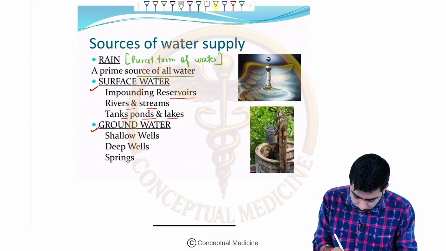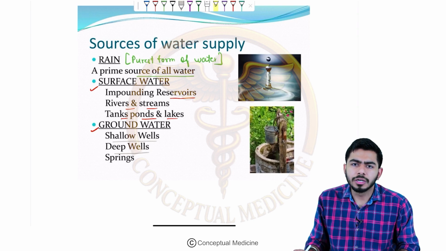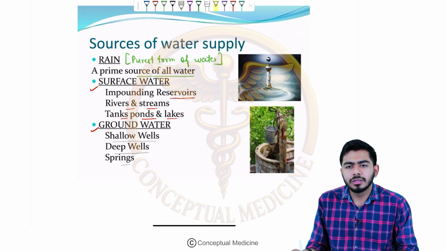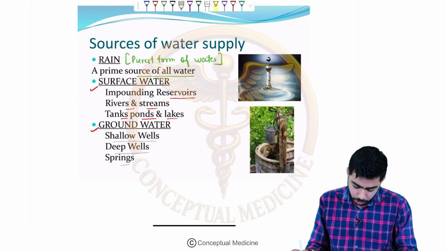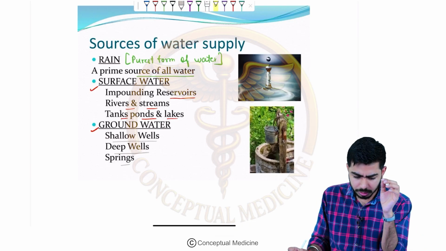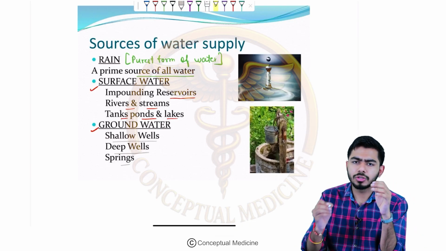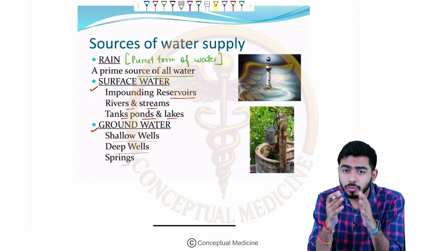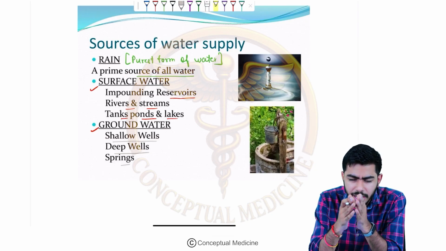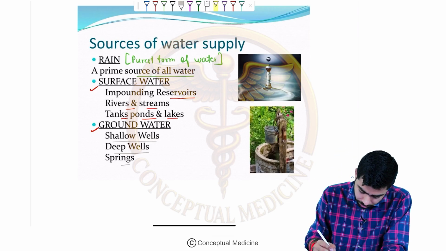If you talk about groundwater, there are wells, shallow wells, and deep wells, and this will be an important discussion also. And springs are also groundwater sources, right? So you should know surface water sources and groundwater sources, right? Now some important points I would like to address about impounding reservoirs. Impounding reservoirs are also called embankment ponds, right?